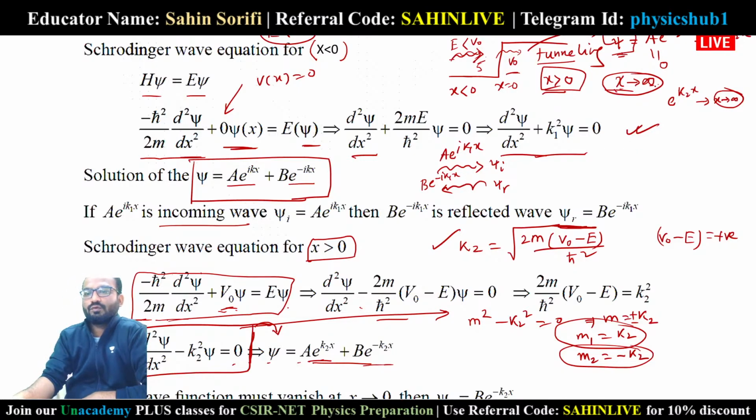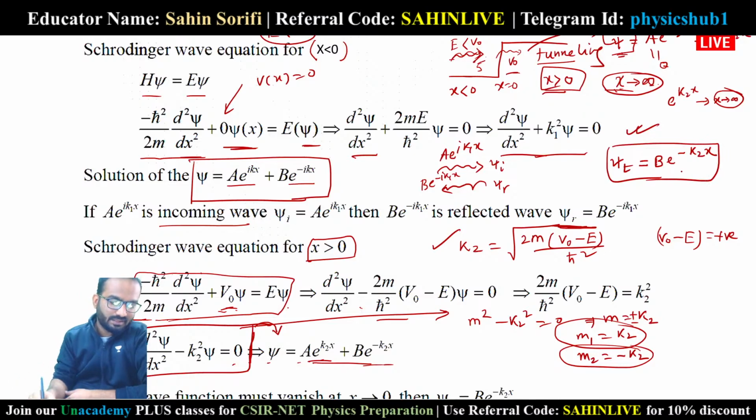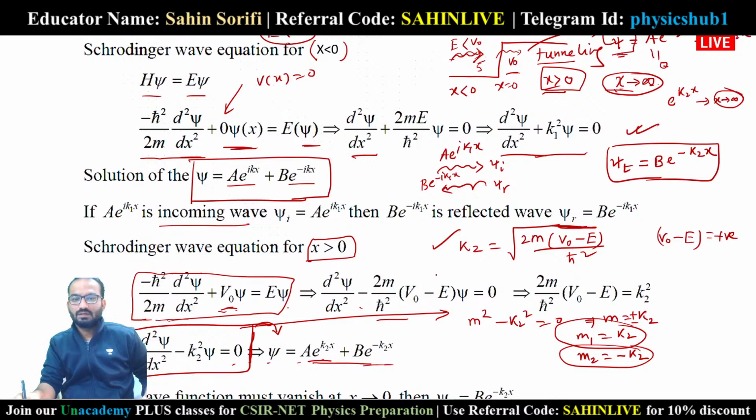That is why we have to choose a equals 0, and we can write psi transmitted, the transmitted wave function, as b e to the power minus k2x. So we got three wave functions. First one is incident, a e to the power i k1x. Second one is reflected, b e to the power minus i k1x, and third one is transmitted, b e to the power minus k2x.